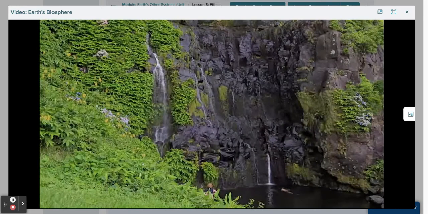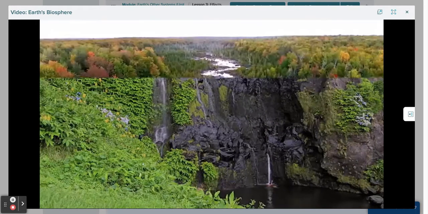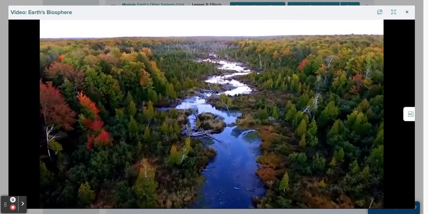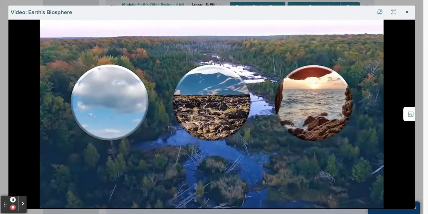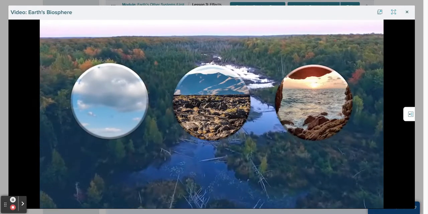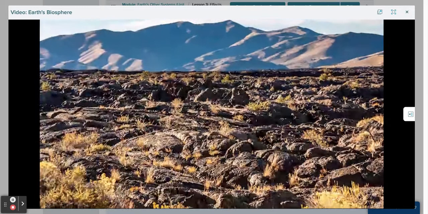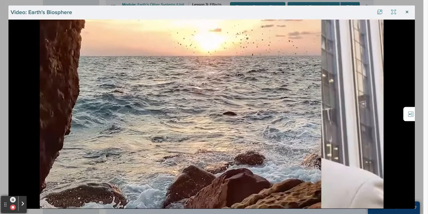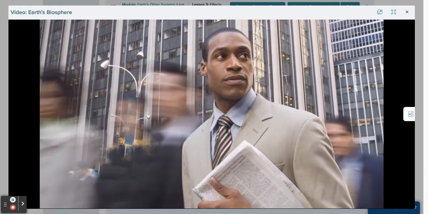Earth's biosphere is made up of plants, animals, bacteria, fungi, and you. Every living thing on Earth's land and in its water is part of the biosphere. Living things can have a big effect on each other, and they affect the other three systems that make up Earth: the atmosphere, the geosphere, and the hydrosphere. Let's take a closer look at our biosphere and what it means to be a part of it.